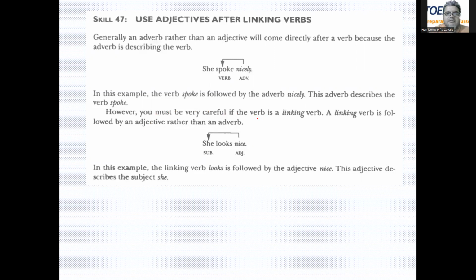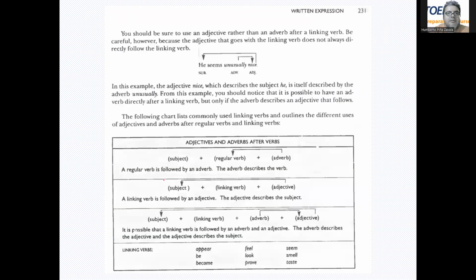However, you must be careful if the verb is a linking verb. A linking verb is followed by an adjective rather than an adverb. She looks nice, right? Nice is the adjective, and we're talking about this person, the pronoun she. So in this example, the linking verb looks is followed by the adjective nice. This adjective describes the subject, she. You should be sure to use an adjective rather than an adverb after a linking verb.